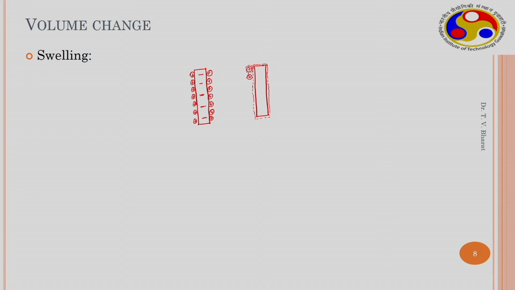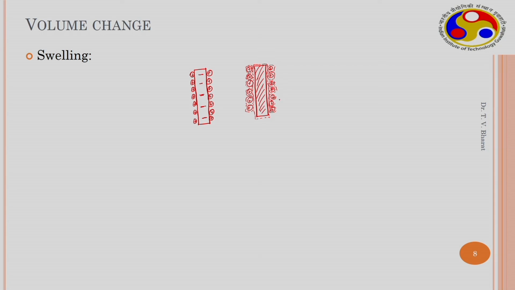The broken lines show the hydration. Generally these are multiple layers, and a larger number of layers can be formed around these cations and the surface.